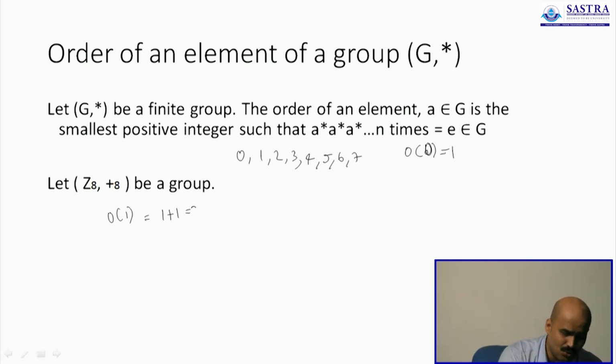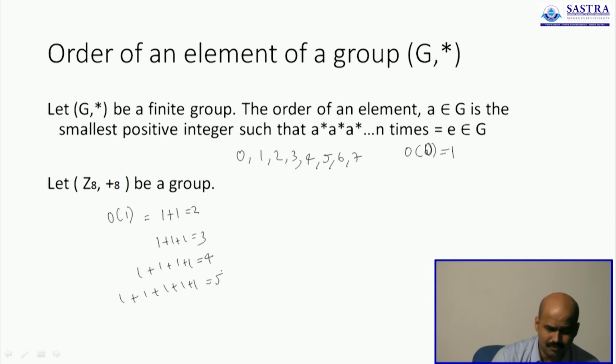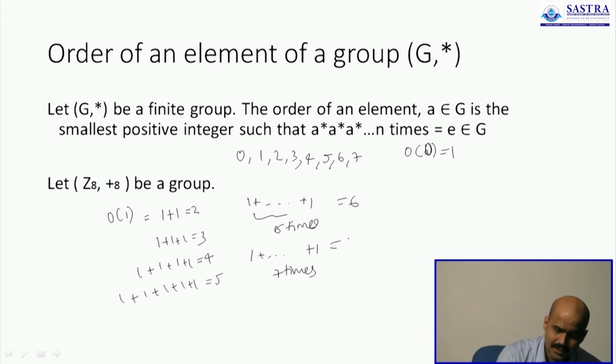1 plus 1 is 2. 1 plus 1 plus 1 is 3. 1 plus 1 plus 1 plus 1 is 4. 1 plus 1 plus 1 plus 1 plus 1 is 5. None of them is 0. 1 added 6 times is 6. 1 added 7 times is 7.